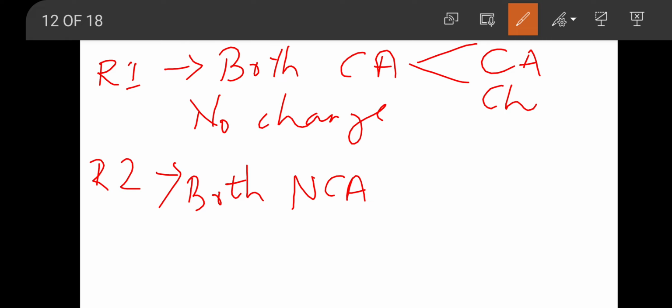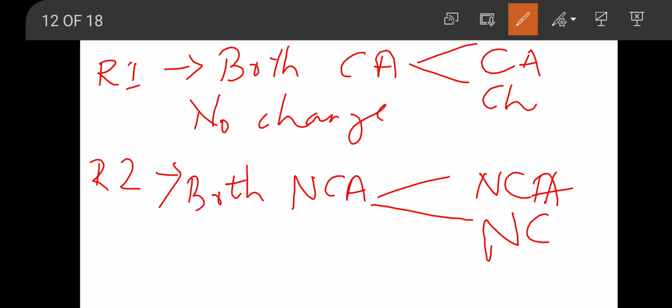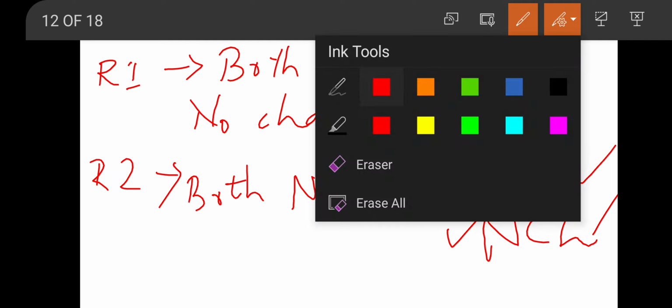When both the aspects are non-current accounts, meaning non-current asset or non-current liability, then there will be no change in the working capital. If both aspects involve non-current assets, no change. If both involve non-current liabilities, no change. And if one aspect is non-current asset and one is non-current liability, again there will be no change in the working capital.